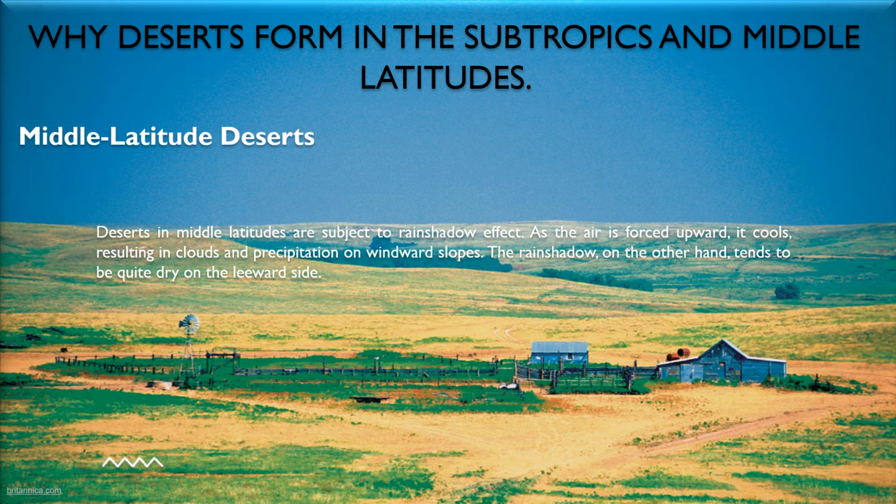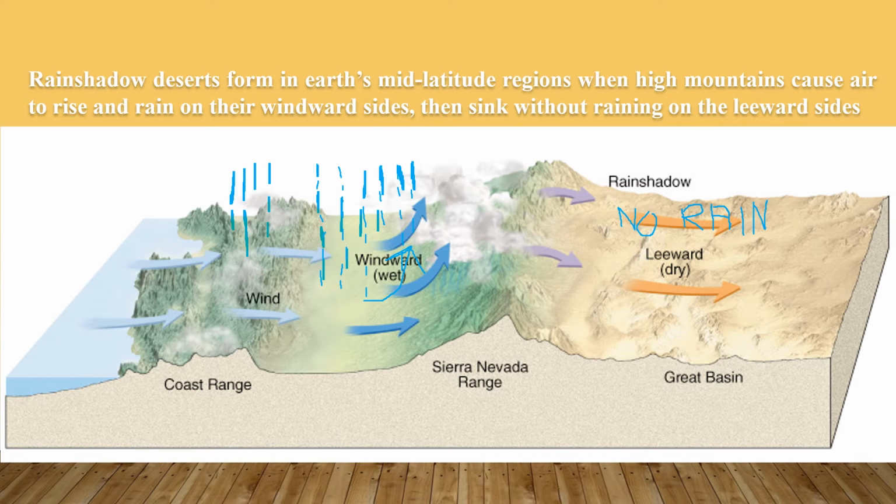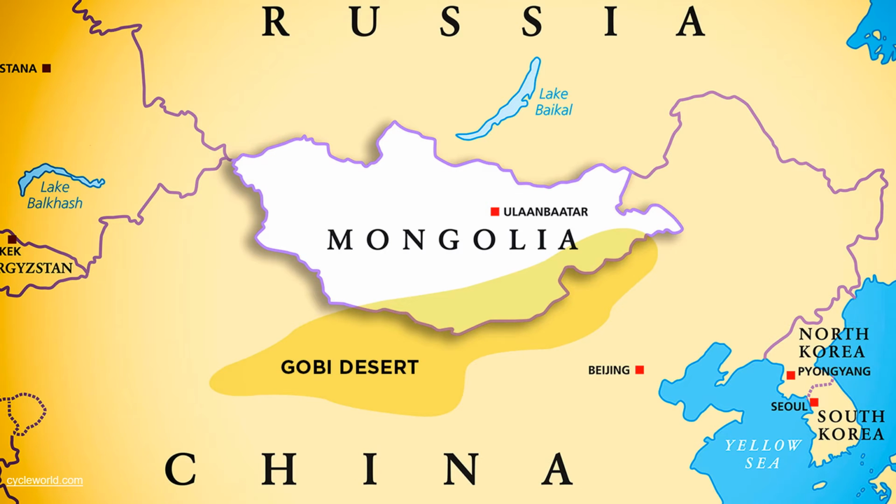One of the notable examples of mid-latitude desert in the southern hemisphere is Patagonia in South America. Rain shadow deserts form in Earth's mid-latitude regions when high mountains cause air to rise and rain on their windward sides, then sink without raining on the leeward side. The figure explains it all. Another example of middle latitude desert is the Gobi Desert of Central Asia, which is the largest and driest desert in Asia.